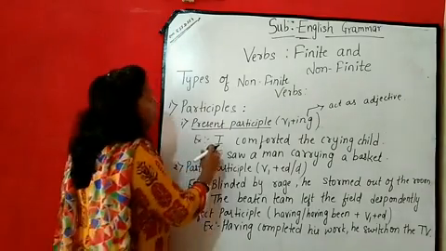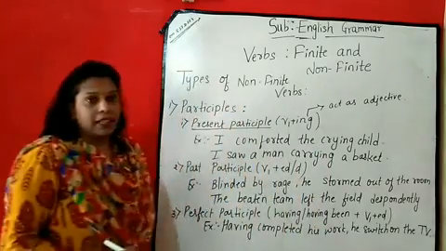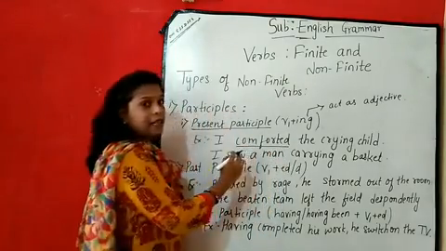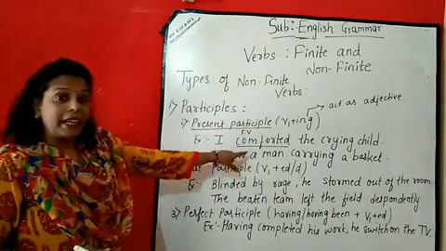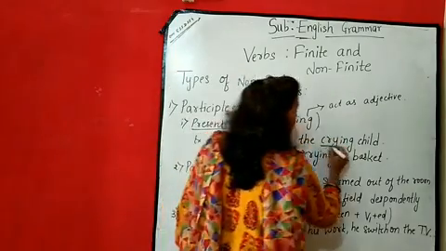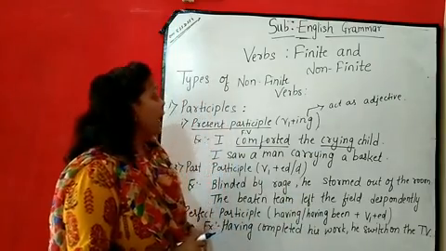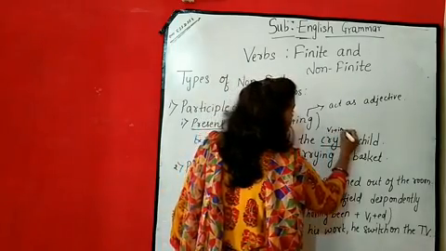For example, I comforted the crying child. Now here in this sentence you can see I comforted. Comforted is the main verb, you can say it is the finite verb. ये कौन सा हो जाएगा? Finite verb. And the crying child. Now here crying is the non-finite verb. Crying क्या है? Non-finite verb है. And you can see here crying कैसा लिखा है? Verb का first form plus ing.